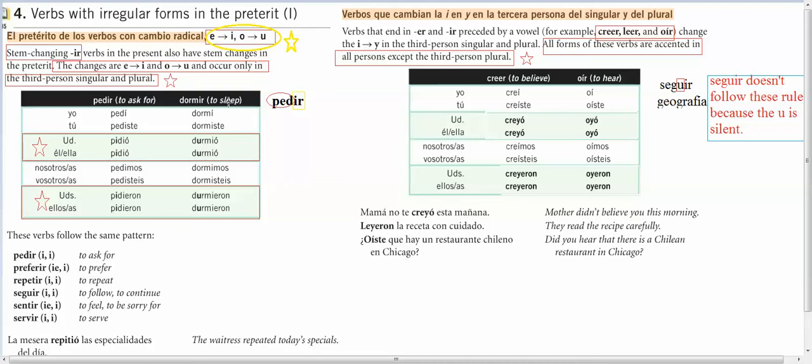So if you look at a verb, what's in gold right here is its ending, and what's circled in red is its stem. So if it's a stem changer, what that means is there's going to be a spelling change in its stem.